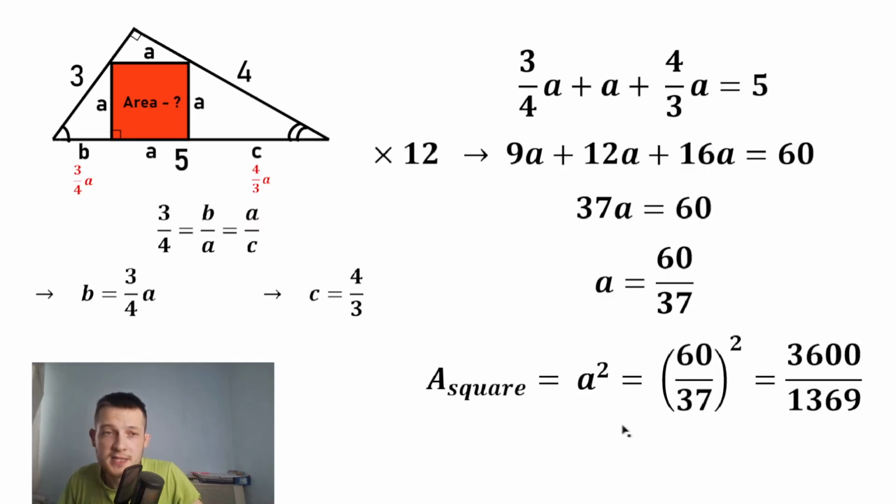This is our answer. Maybe someone is interested in an approximate answer. Here is our approximate answer: the area of the square equals 2.63 square units. This is my solution to this challenge.